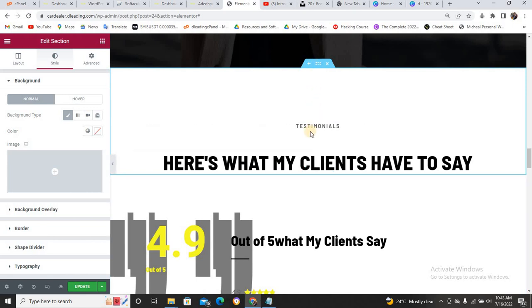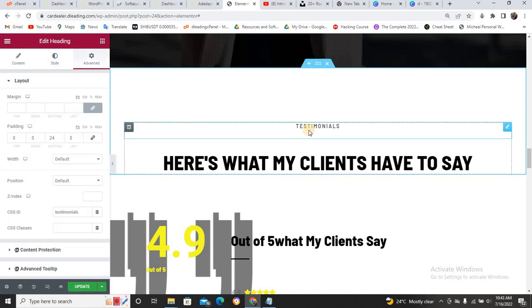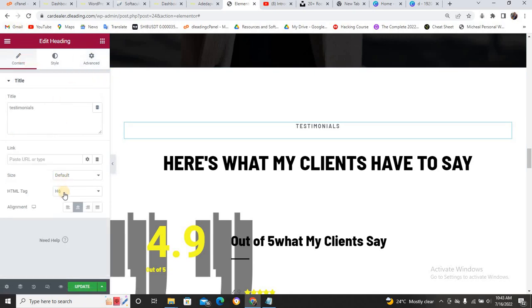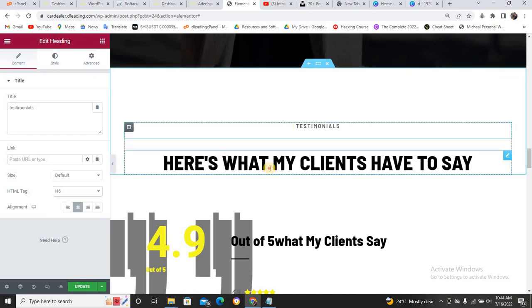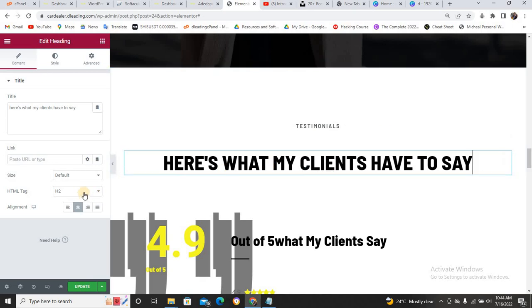Now inside this section we have this text, this heading. It's a heading, but I use H6. You can change it to H5 to make it bigger, but let's leave it at H6. And you can also change it to H4 if you want. Anything you want, but let's put it in H6. Now this is another title again, and then this H2. Can you see? And then scroll down.